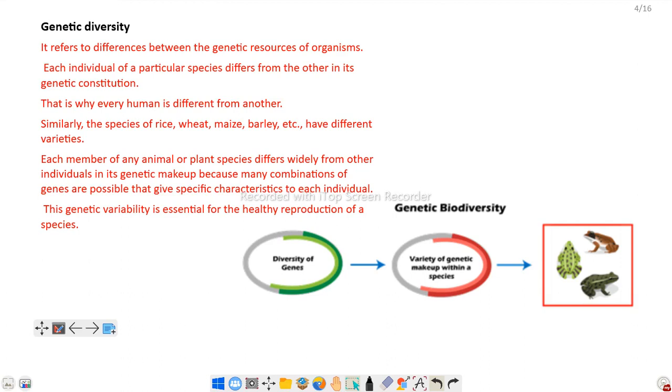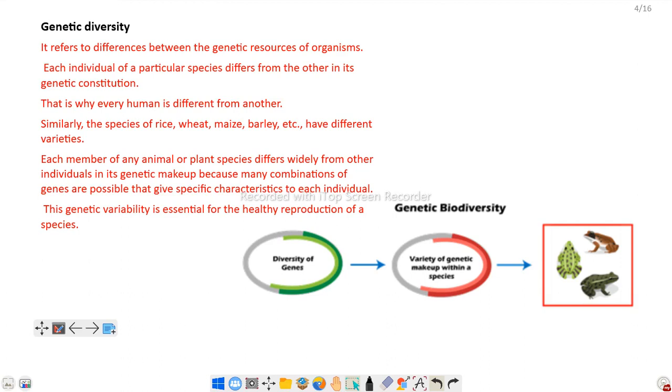So the genus is the same, human, Homo sapiens, but in their genetic makeup, each individual is different from another. When each individual of a particular species differs from another in its genetic constitution, it is known as genetic diversity. That is the way.